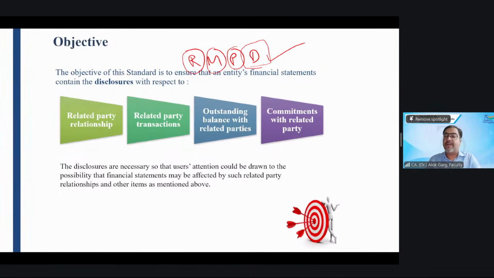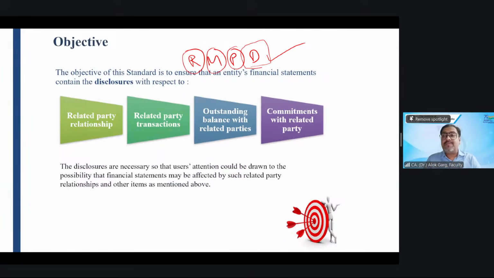Number two, being a CA final student, you have already completed CA Inter, so you have already covered AS 18, Accounting Standard 18, which also talks about related party disclosure.